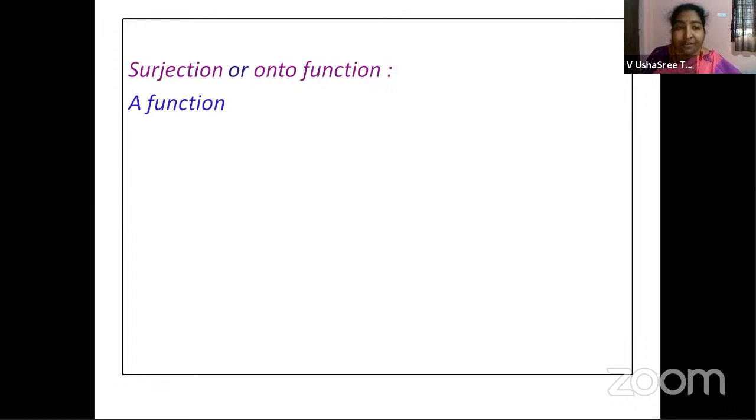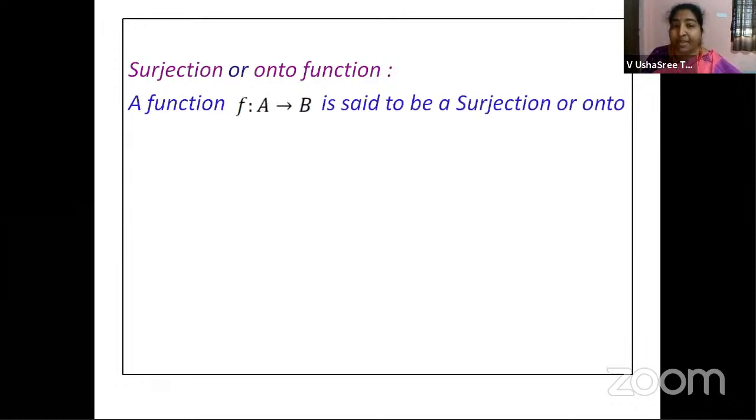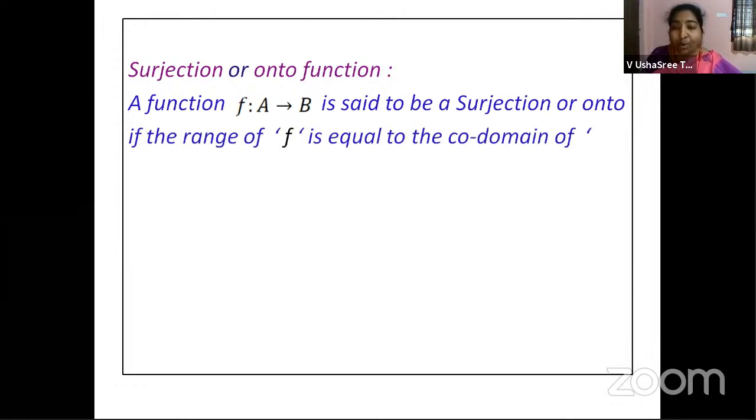A function f maps A to B is said to be a surjection or onto function if the range of f is equal to the codomain of f. Just now I was discussing, isn't it? Can we have codomain and range to be equal? Yes, in this case, both of them should be equal. That means for any function to become an onto function, codomain and range should be equal.